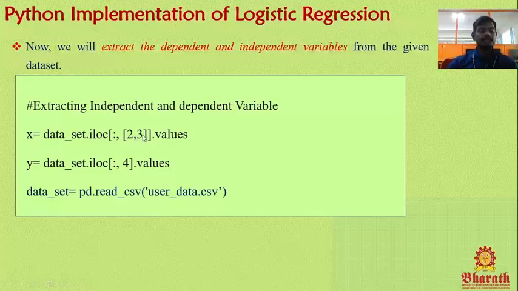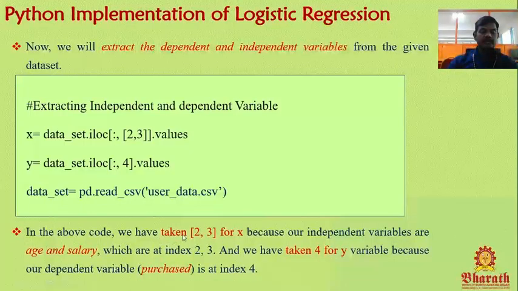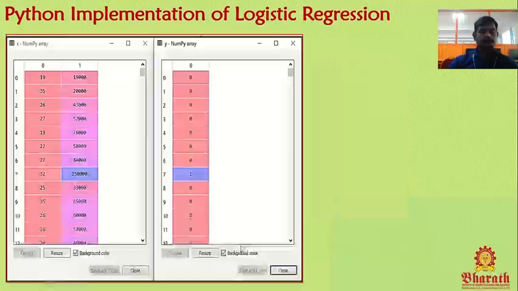Here iloc means index value. Age and salary are located in the second and third positions, and the purchased variable is located in the fourth position. So dataset equals pandas pd dot read_csv user_data.csv. We are reading the csv file and extracting the values, independent variables in one set and the dependent variable in another. In the above code, we have taken 2 comma 3 for x because our independent variables are age and salary, which are at index 2 comma 3, and we have taken 4 for the y variable because our dependent variable purchased